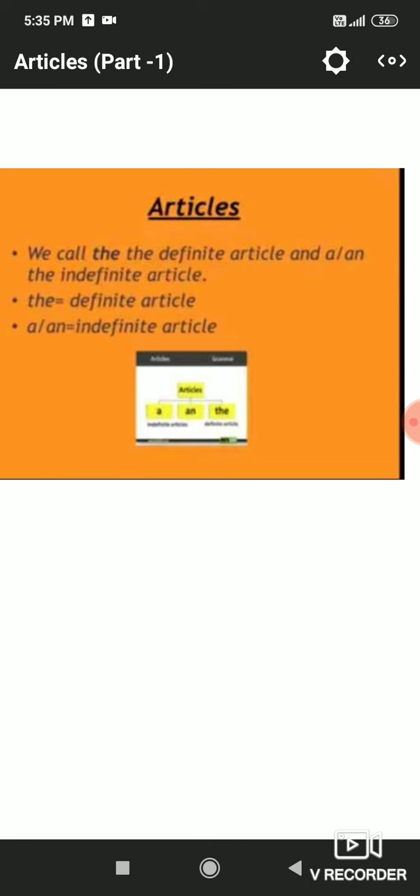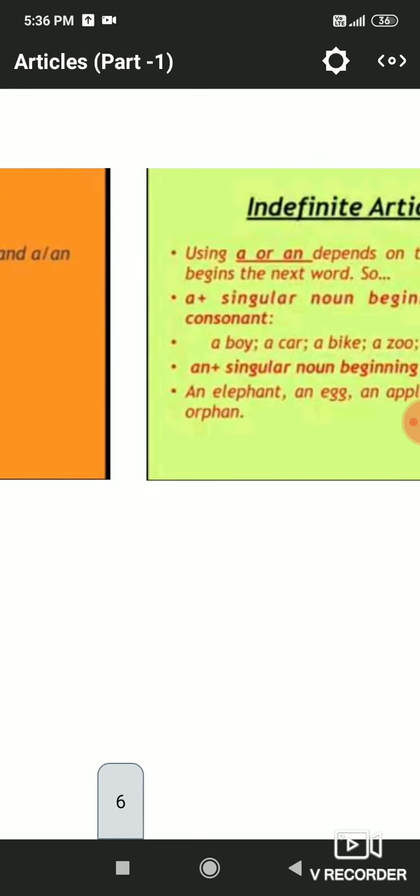So the definite article is used before those nouns about which you are sure, and a and an are used before those nouns about which you are not sure. That's why they are known as indefinite articles.